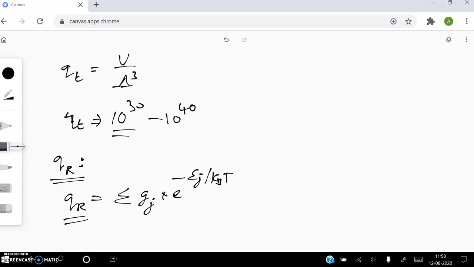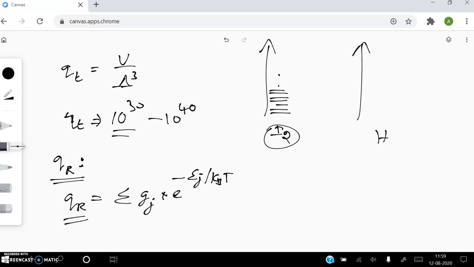If the rotational levels are closely spaced, then we can convert this summation into integration, but it is not so for all molecules. In molecules like iodine, large molecules, the rotational levels are so closely spaced that we can integrate and form an integrated formula.